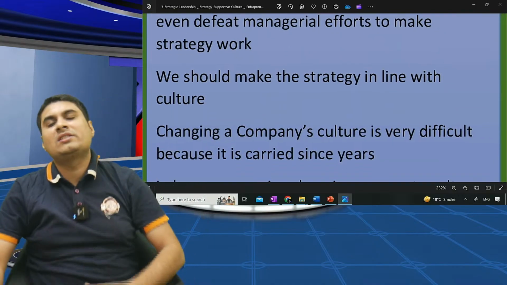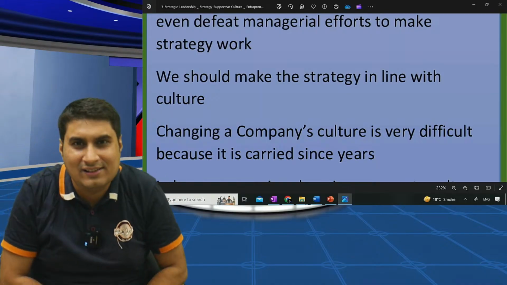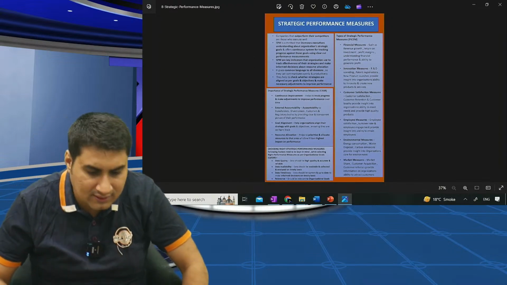You cannot change culture because it has been carried for years. It takes 5 to 10 years to change a culture. Okay. Yes, 2 to 5 years.